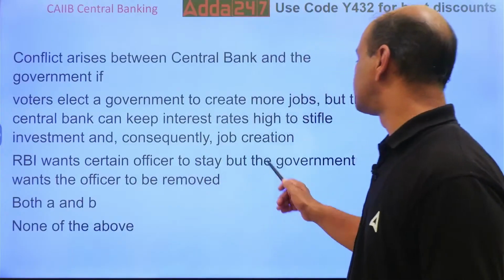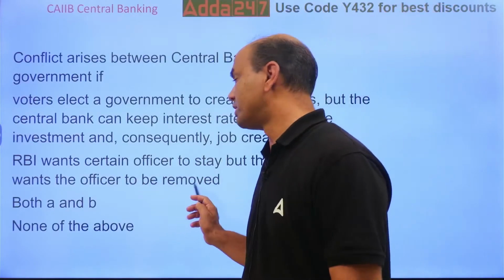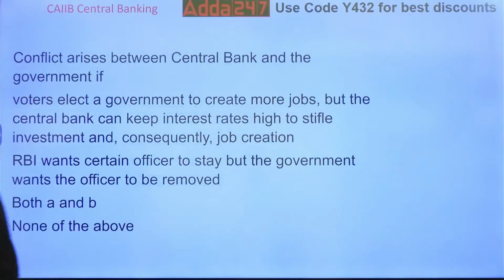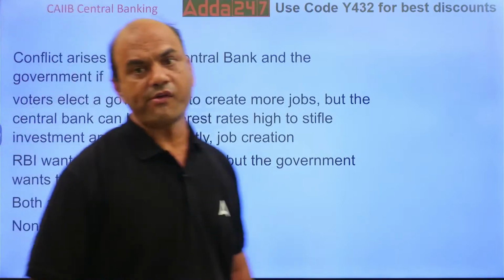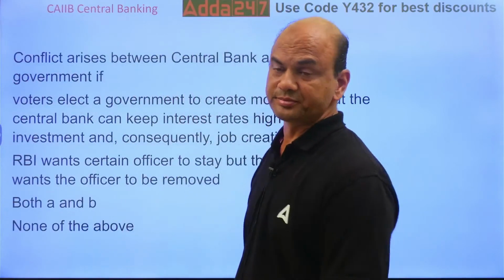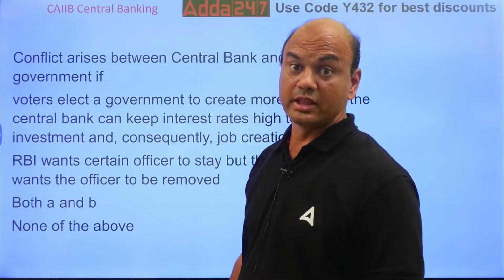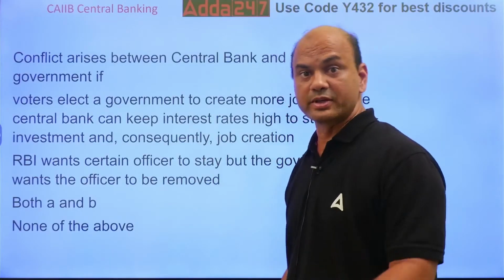Option B: RBI wants a certain officer to stay, but the government wants the officer to be removed. Both A and B, none of the above. Which of them is true? I am seeing many answers as both A and B. Sir, kindly note, the government will never interfere in RBI's internal functioning.